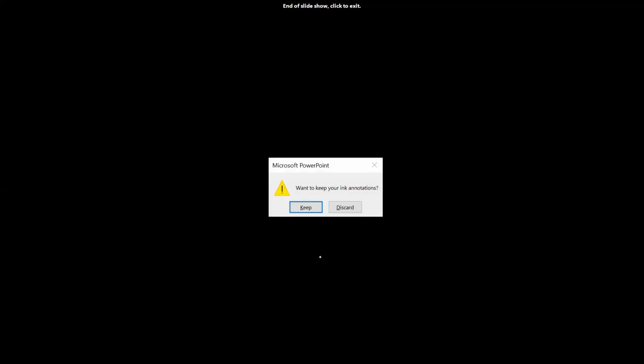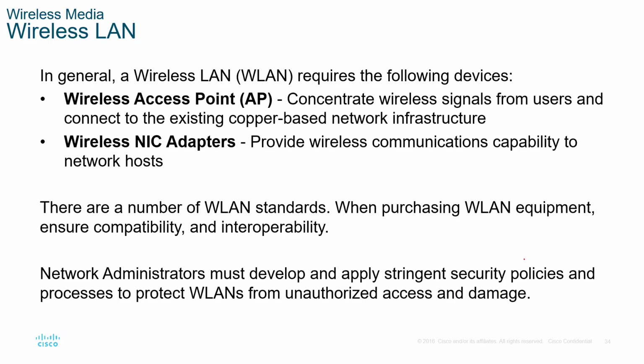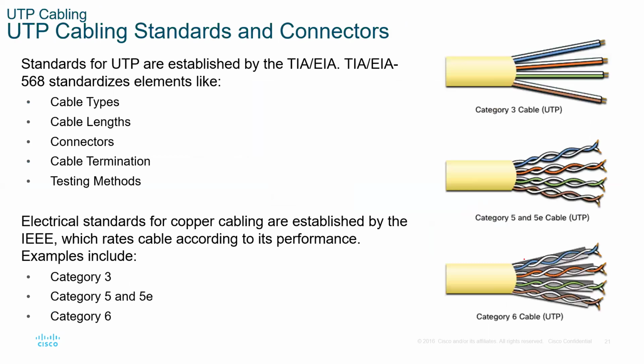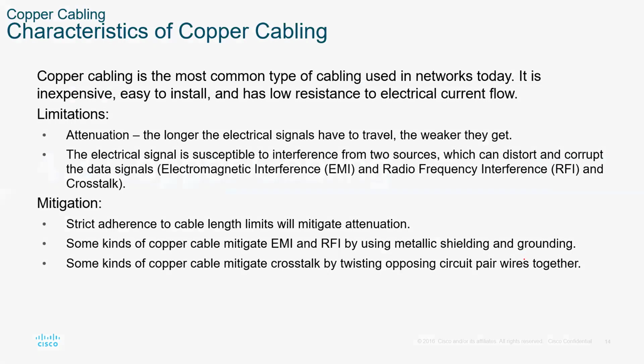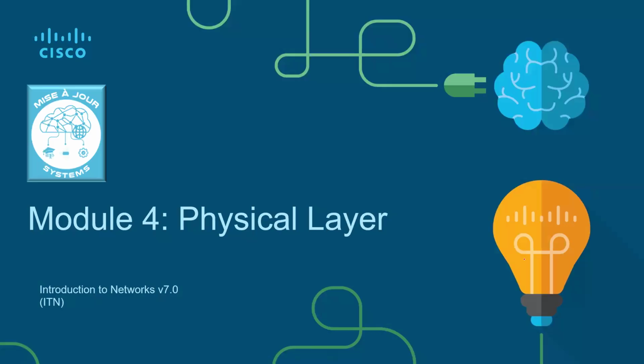So that summarizes the module that we have, the physical layer. Basically what you need to know about the physical layer is that it is where all the physical devices are and where all the cabling is. That is where all the transmission happens, all the encoding, all the electrical signals, all the optical fibers, all the copper cabling, the UTPs, the STPs, the coaxial cables. That is where everything is. I think we're good for the day. Any questions before we close this one?